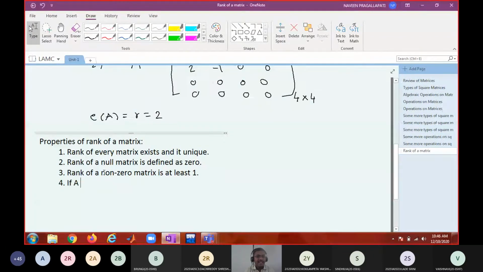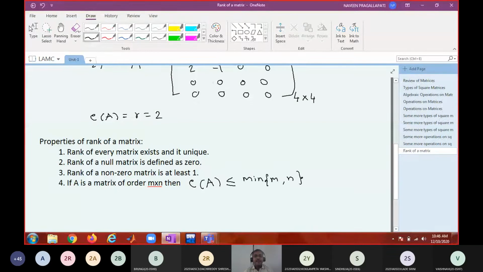So how do you say that? If A is a matrix of order m by n, then the rank of A is always less than or equal to the minimum of m and n.